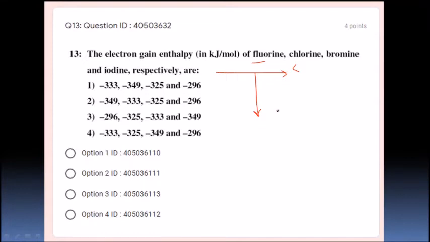So what is the option? Fluorine, chlorine, bromine and iodine are all from the same group. It is going to have minus 333, followed by minus 349, minus 325 and minus 296. Option number 1 is the correct option, students.